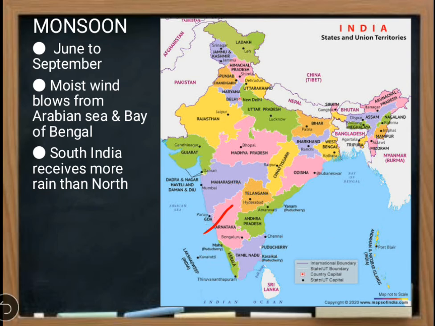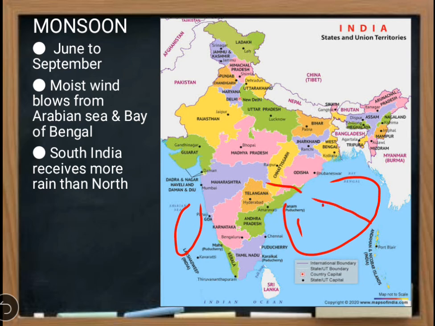Look at the picture here. This is the Bay of Bengal, and here we have the Arabian Sea, and moist wind blows from these two water bodies, and it causes the monsoon season to start in India. These are the factors that actually cause the monsoon season to start in India.